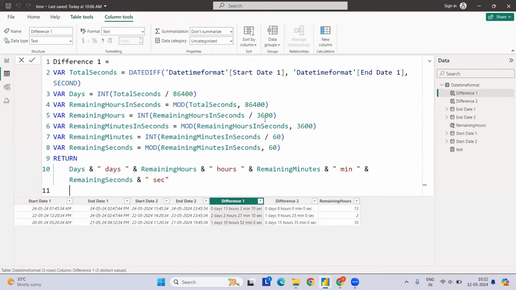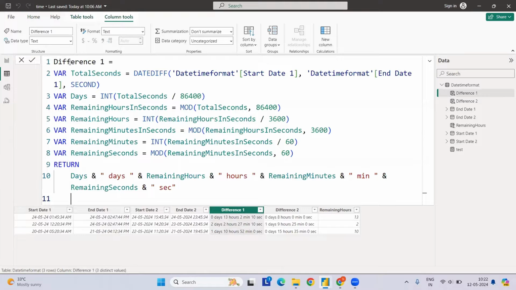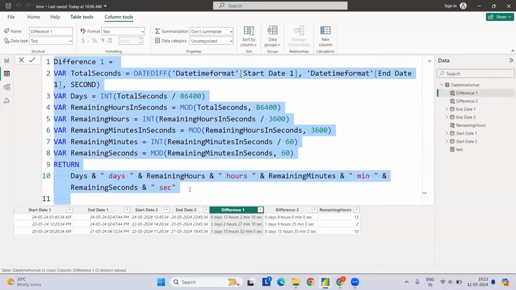Let me zoom in a bit so that you understand. We wanted the difference between these two, so I have taken a DATEDIFF from start to end, returning the result in seconds. So how many seconds will be returned? I have one more copy of this. We can go one by one, example by example: how the days are calculated, then the hours, then the minutes, and then the seconds. We will break down these components slowly.